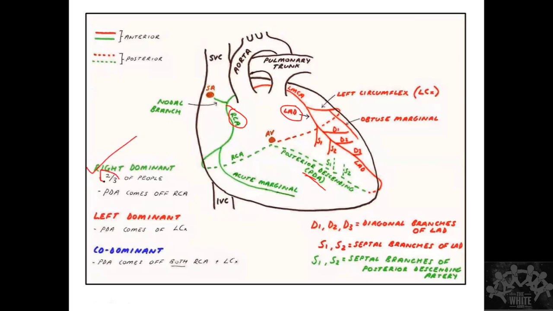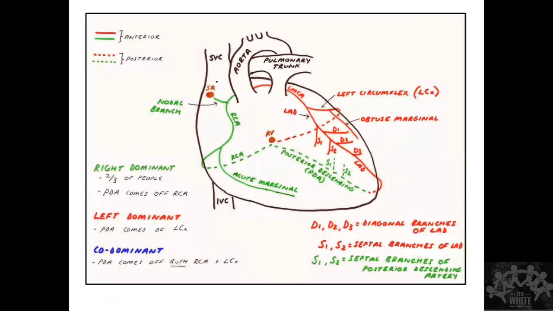So two-thirds of the people have right dominance, which means that the PDA comes off the RCA. Left dominance is when the PDA comes off the LCX. Co-dominance means both the RCA and LCX. It will be like a common branch that is going to give to the PDA. Okay. So that is about the blood supply of the heart. So yes, correct. This is important. The reason is when you have an RCA occlusion, you can have things like this.